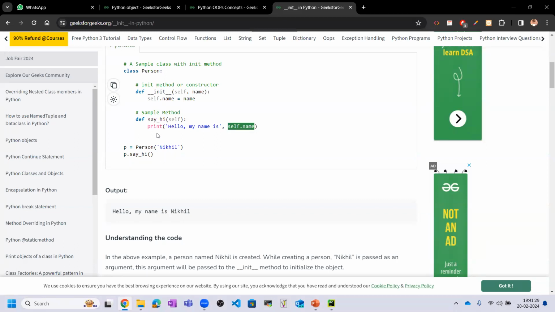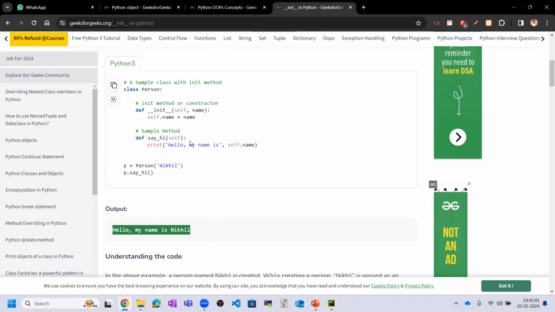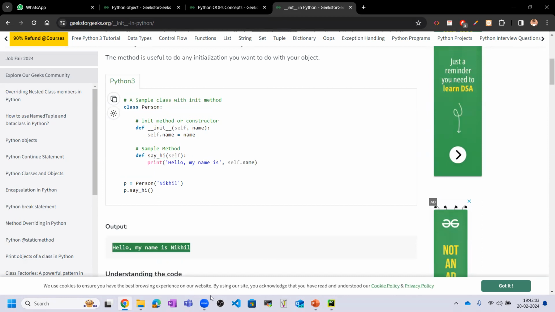P dot say hi means, you can see inside the class you can call any structure, any enums, or any function by just creating the object. So once you create the object, then you need to use the dot method. So p dot say hi. Say hi is the method name. So p dot say hi will call the function, and this print statement will execute, and you will get the result. So I hope you all understand about the init method, why we are using this method in case of class.